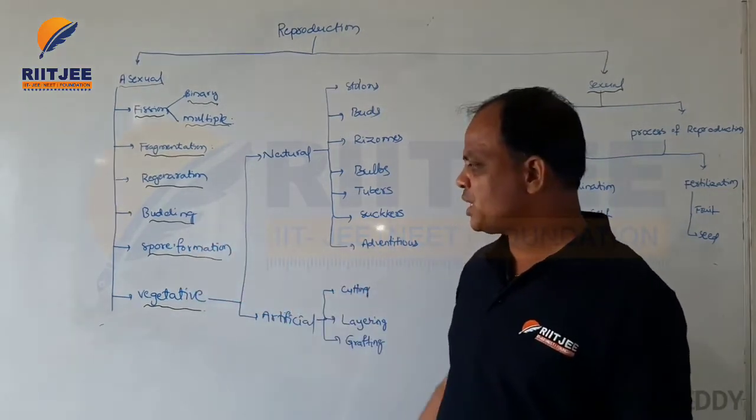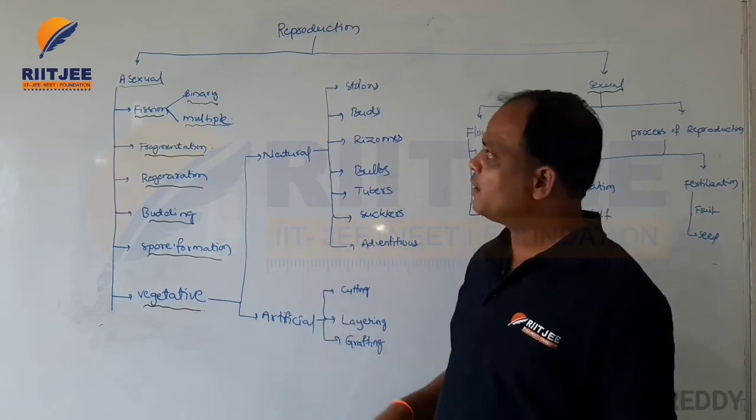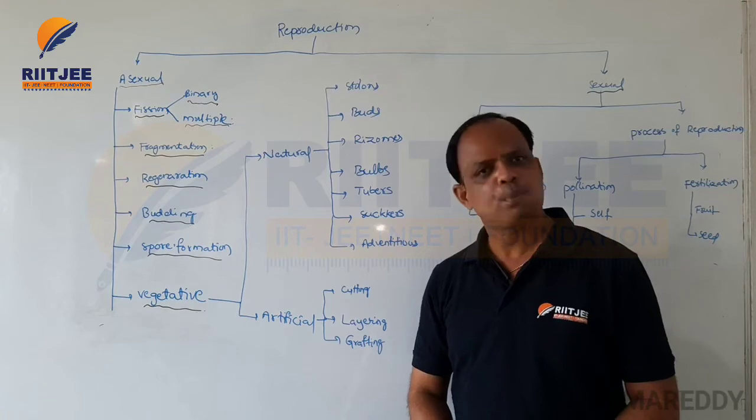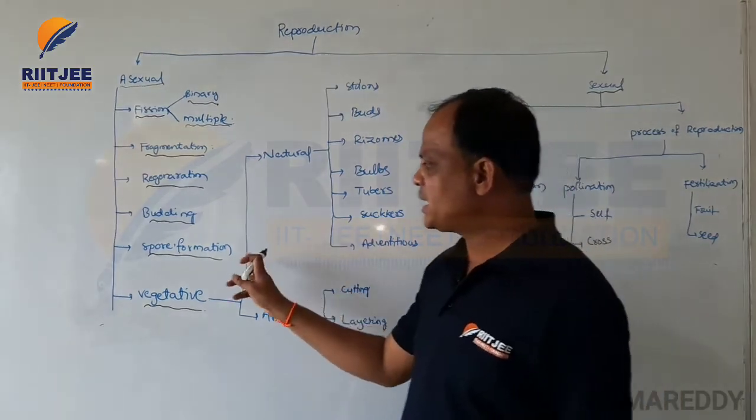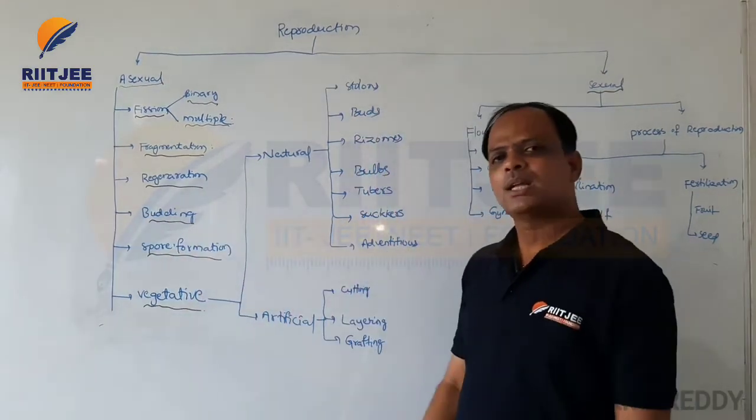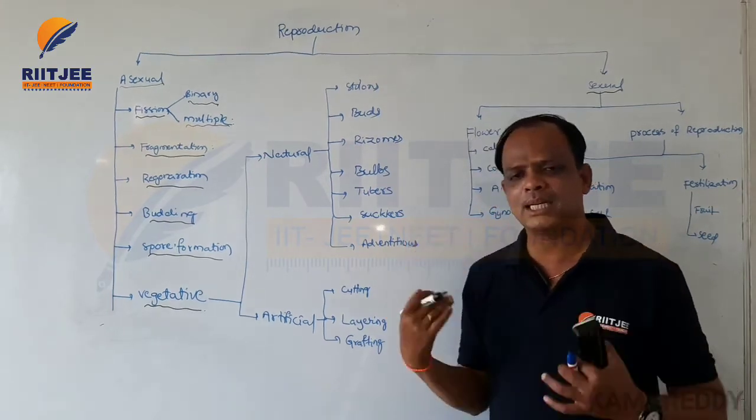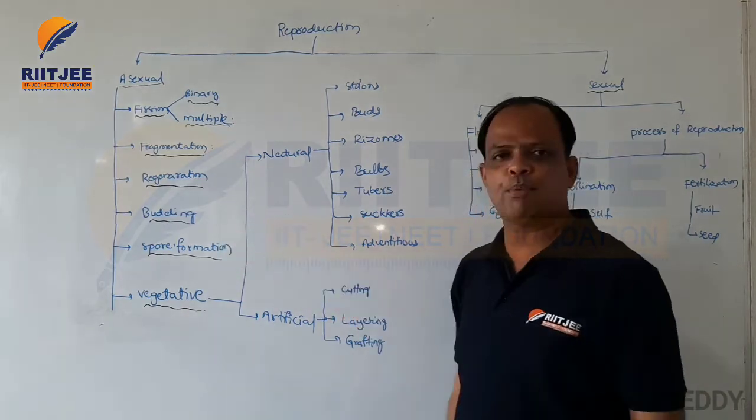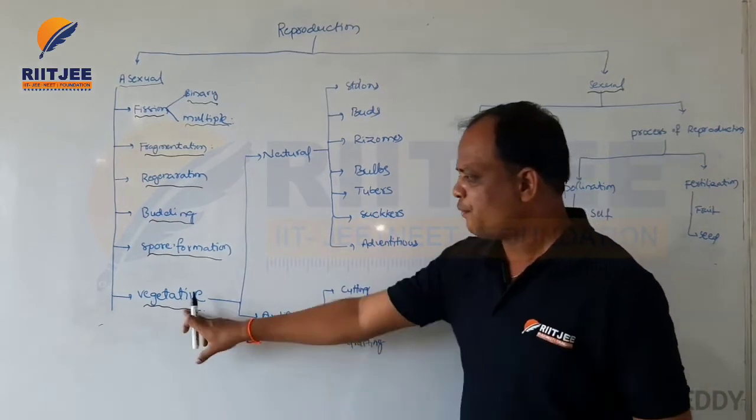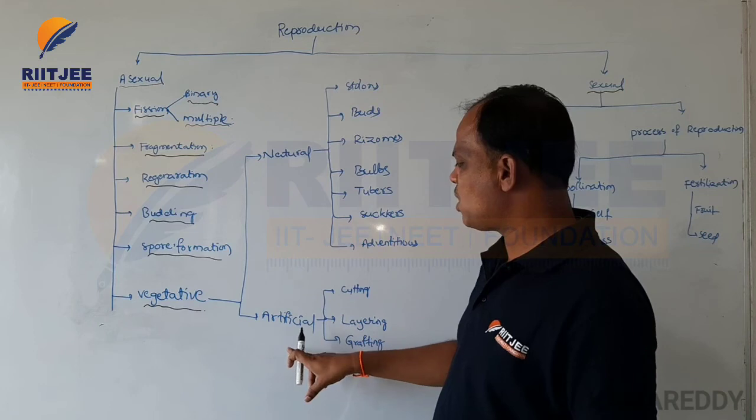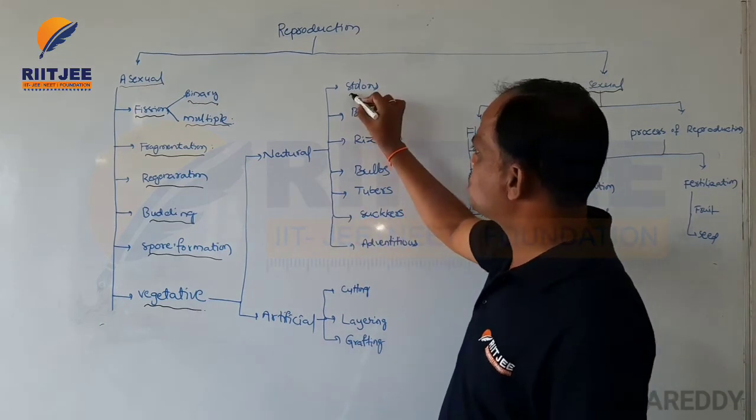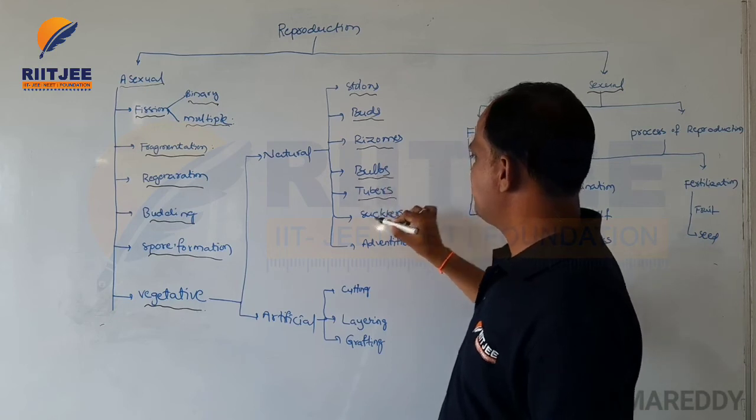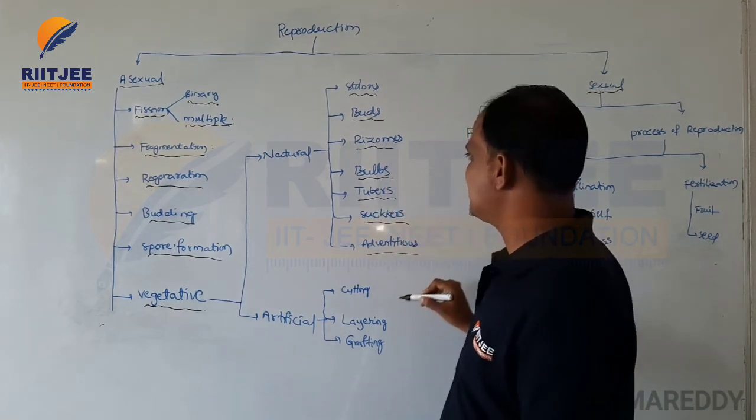Next are spore formation and vegetative asexual reproduction. Spore formation means, for example, in prokaryotic cells, spores can develop. When environmental conditions are available, the spores develop into new plants. Vegetative means natural and artificial. The natural ones are stolons, buds, rhizomes, bulbs, tubers, suckers, and adventitious buds.